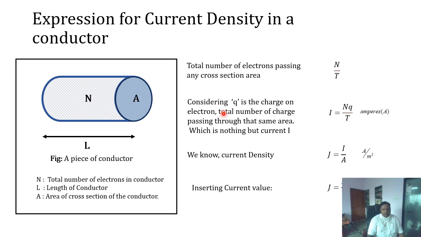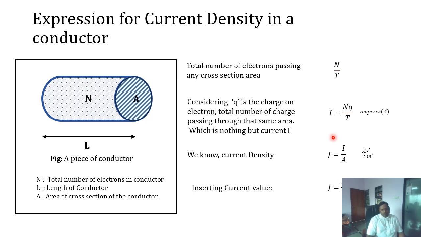Considering Q is the charge of the electron, all of you know that the charge of an electron is very small, about 1.9 minus 19 coulomb. With charge Q on each electron, the total charge going through any cross-sectional area in a given time is NQ by T. This charge passing per unit second is nothing but the current. So we can write I is equal to NQ by T.